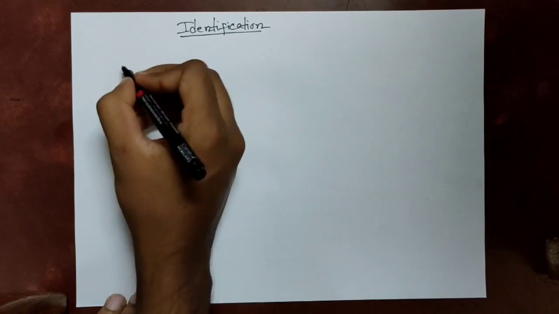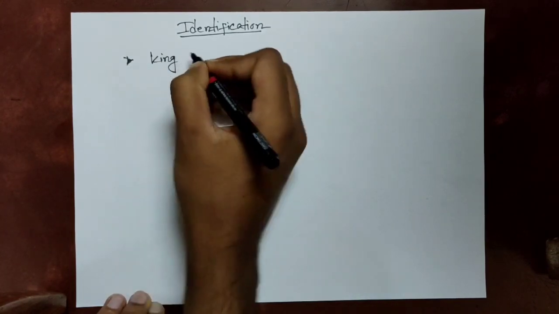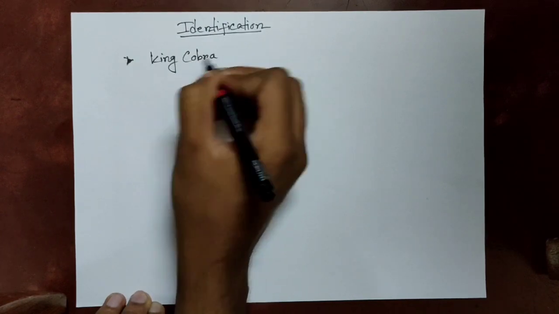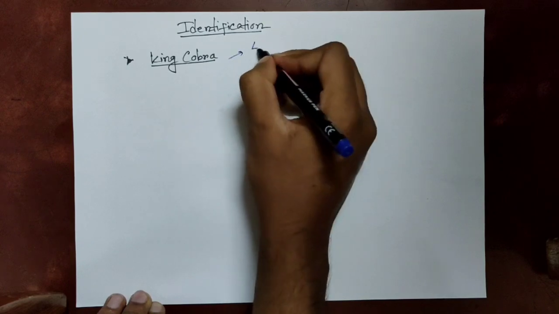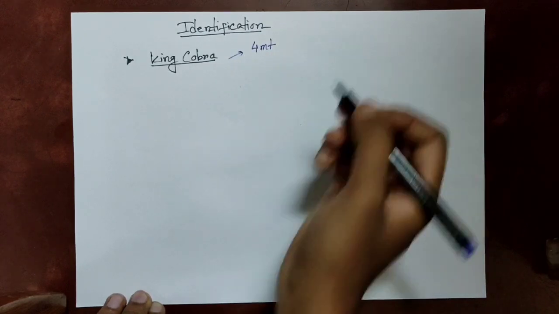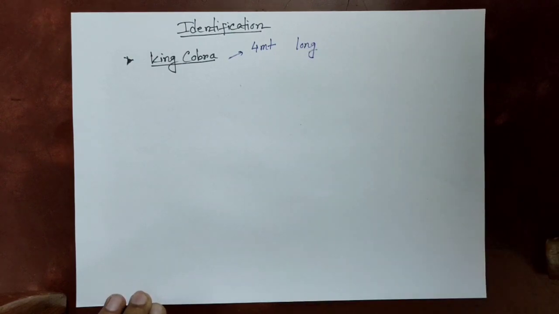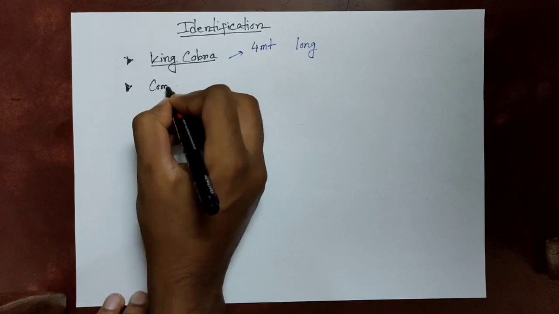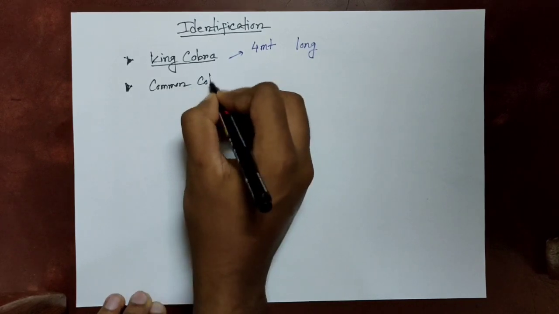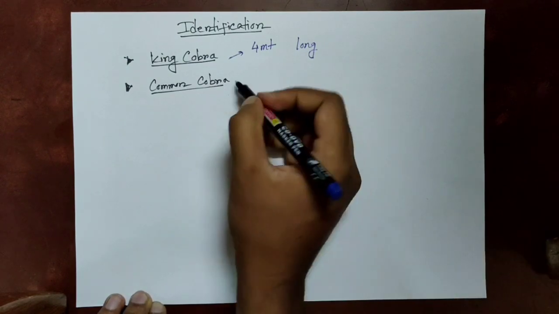So it is essential for the medication and treatment that we know about the snake. So we should identify the snakes. For identifying, there are several features. For example, the king cobra is 3 to 4 meters long, a very long snake, and the common cobra is shorter, about 1 or 1.5 meters.